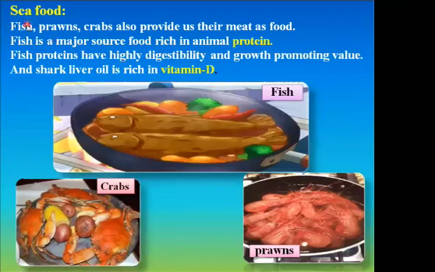Next, seafood. So what do you mean by seafood? Fish, prawns, crabs also provide us their meat as food. Fish is a major source of food rich in animal protein. So if you obtain protein from animals, which is the main food? Fish. Fish proteins have high digestibility and growth promoting value. Understood? So it helps for digestion and also for growth.